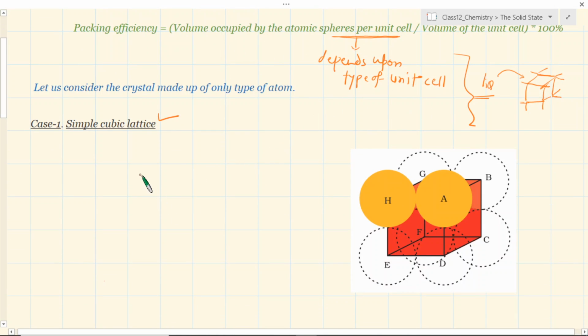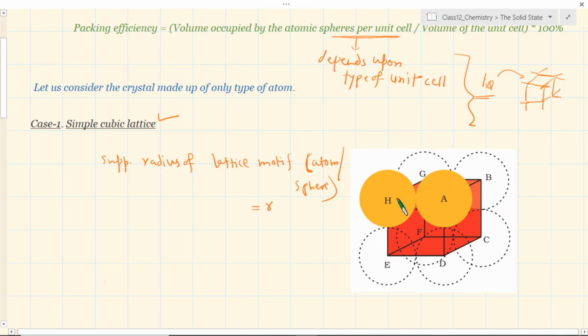How much will be the volume? Suppose I say the radius of the lattice motif, you remember the idea of motif, or you can call it an atom, and even call it a sphere, is let's say r.